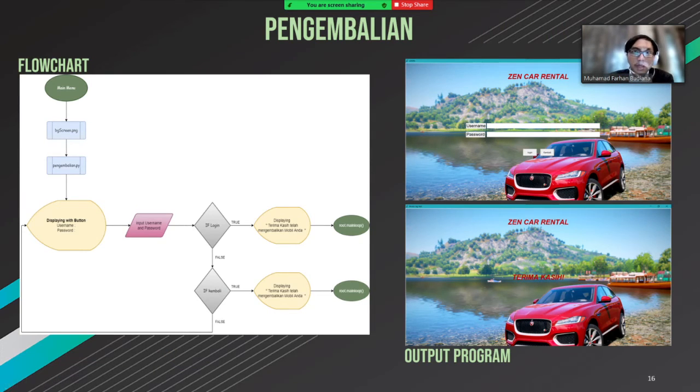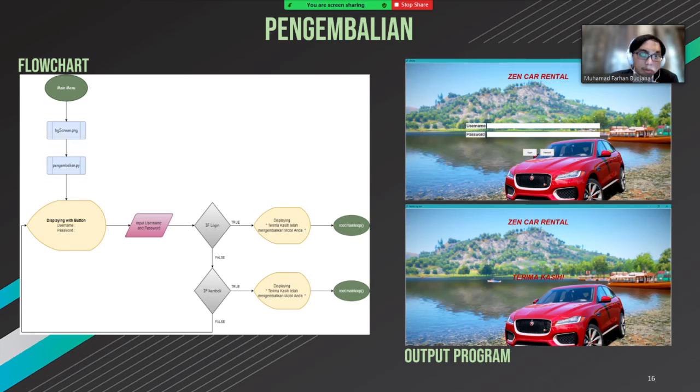And then we have pengembalian. From the flowchart, we start from the main menu, and then display the background screen, and then run pengembalian.py from the Python file, and then display it with buttons. There's a username and a password.